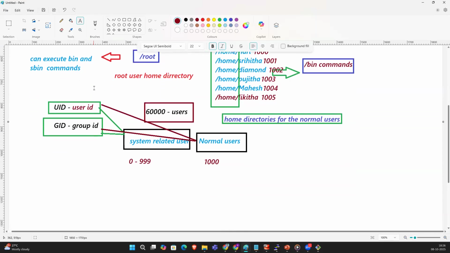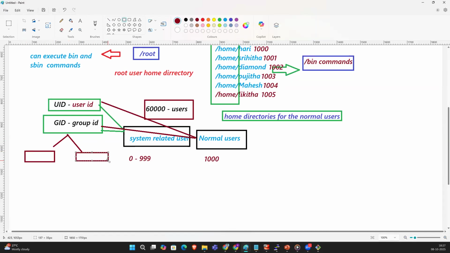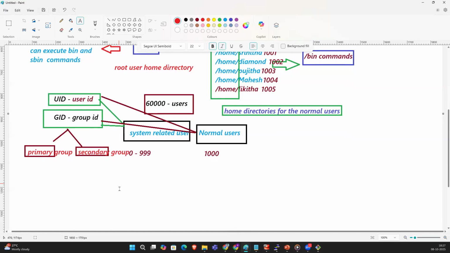Groups are of two types: primary group and secondary group. What are those? Groups are two types, one is primary group and the other is secondary group. Right. So primary group and secondary group.